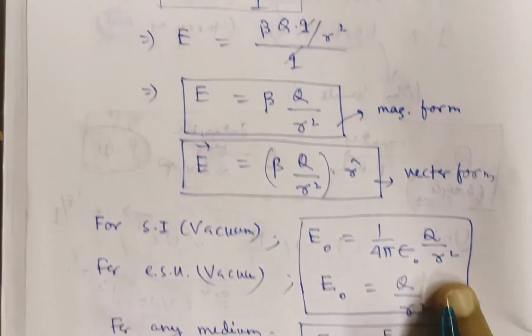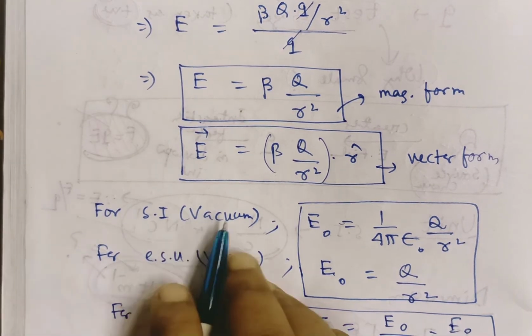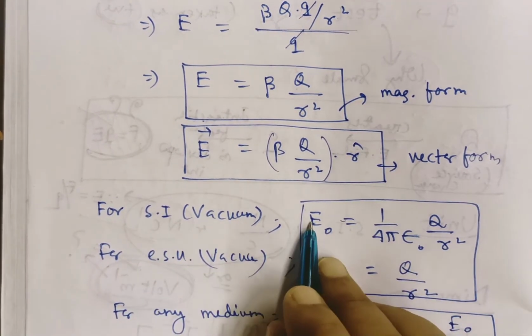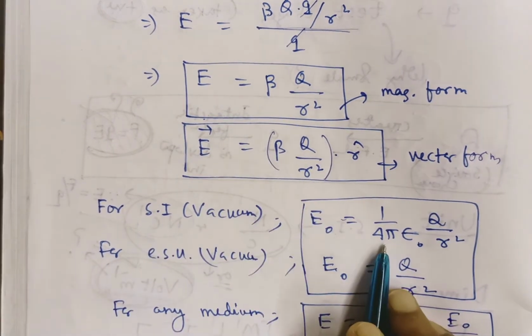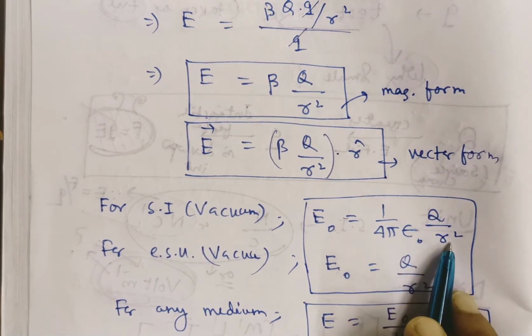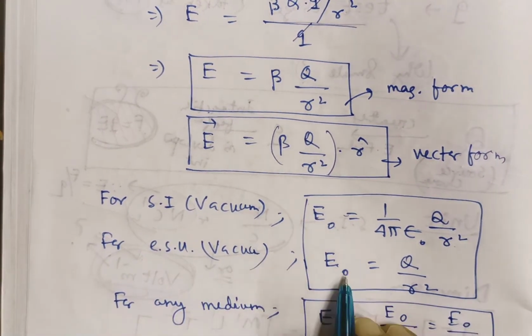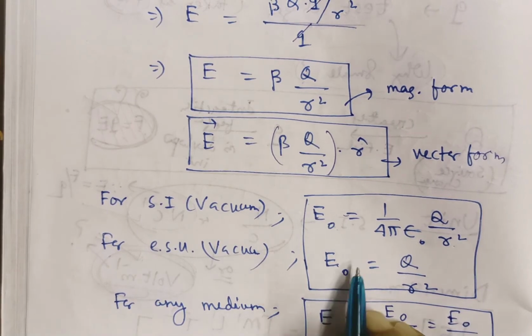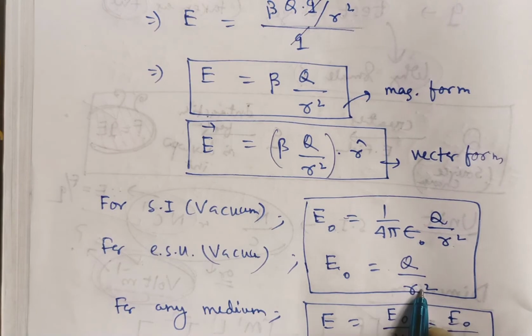While solving problems, if you want to calculate the electric field intensity in vacuum, you give the notation E naught. In SI, you put the value of k as in electrostatic force, that is 1 by 4 pi epsilon 0, so E naught is 1 by 4 pi epsilon 0 Q by r square. In CGS or electrostatic units in vacuum, the value of k is 1, so the formula is Q by r square.